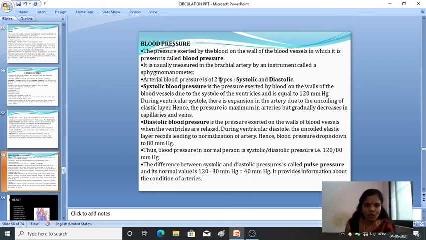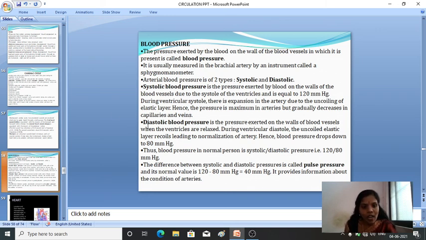Systolic blood pressure is the pressure exerted by the blood on the walls of the blood vessels due to the systole of the ventricles, and it is equal to 120 mmHg. During ventricular systole, there is an expansion in the artery due to the uncoiling of the elastic layer. Hence, the pressure is maximum in the arteries but gradually decreases in the capillaries and the veins.